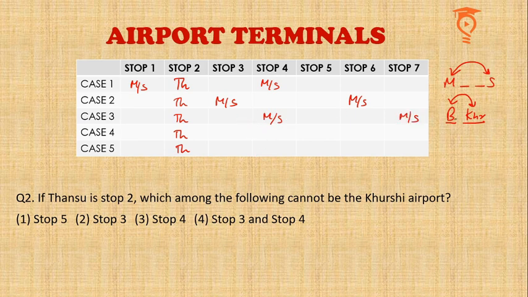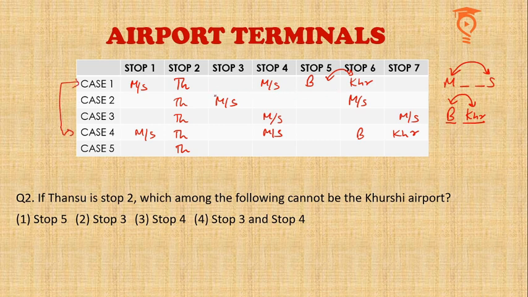I have to place Bangar and Khurshi. So in the first case, Bangar and Khurshi can be stop number 5, 6 or 6, 5. So I have to write them like this: Bangar and Khurshi, and also like this, while Mantu and Sindh. So case 1 and 4 are actually extensions of each other.